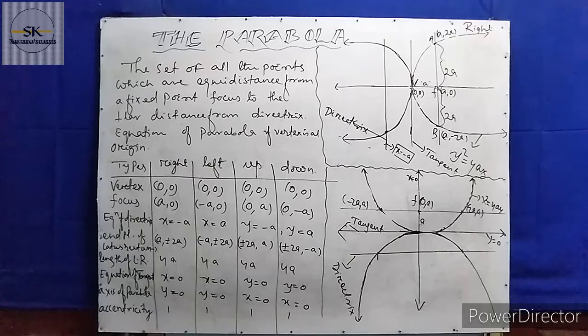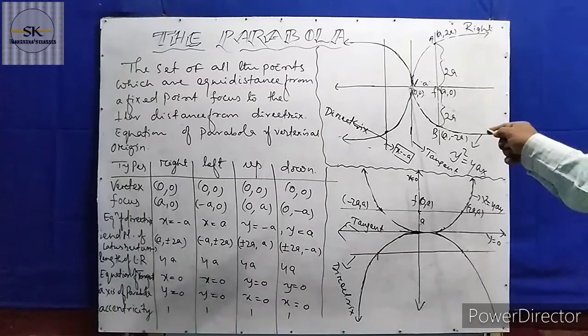The parallel signals coming from beyond, after they reflect, meet at a point. What point is that? It is the focus. The parallel rays after reflection meet at a point known as the focus. Here the fixed distance a from the vertex to the focus. So the vertex of this parabola is at a, 0.